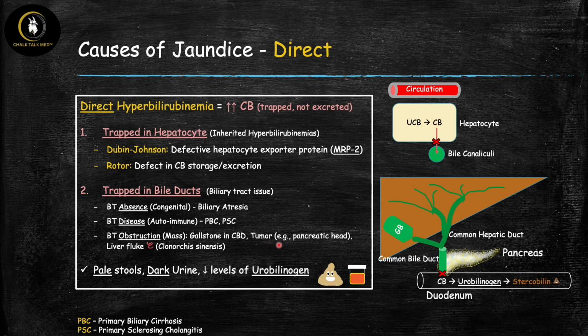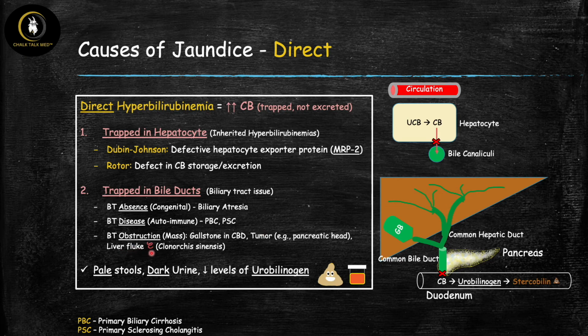Another one that's super high yield, both clinically and also for exams, is a tumor. So, a tumor anywhere along the biliary tract, like in the liver or the bile ducts, can lead to this problem. But one that is super high yield is a tumor in the pancreatic head. And the reason that's high yield is because it's related to anatomy. You should know that the common bile duct goes through the pancreatic head as it enters the duodenum. So, a tumor in the pancreatic head can actually cause an obstruction of the common bile duct, leading to direct hyperbilirubinemia.